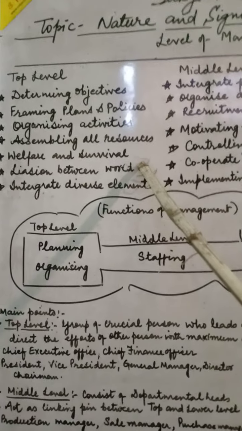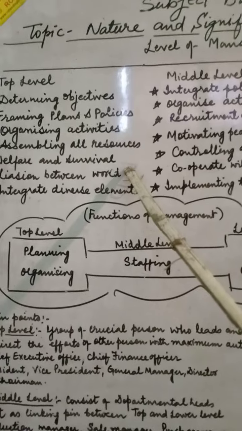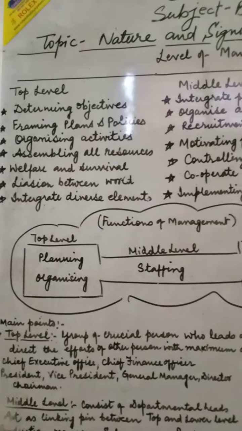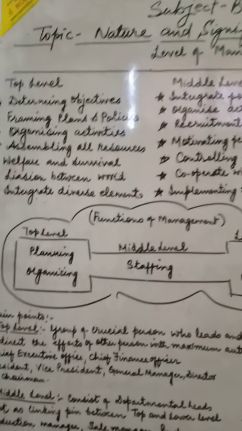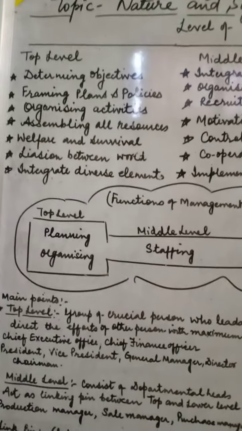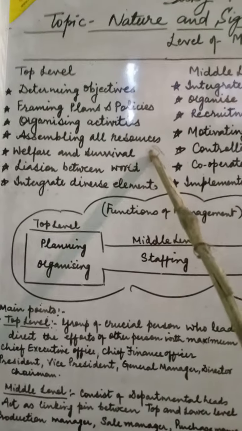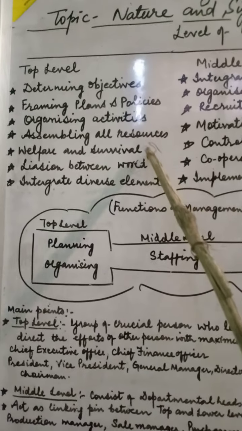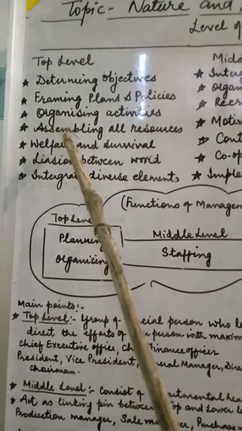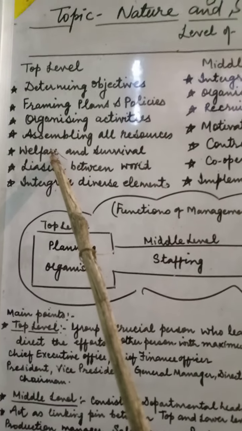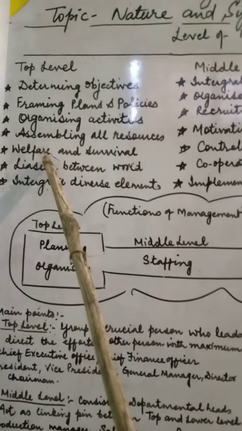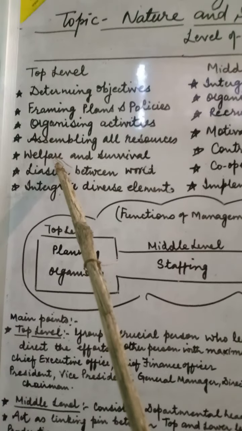Next is the welfare and survival of the organization. It is also a very important duty to bring the organization to the survival level. Once the survival level is achieved, they have to take care of the welfare of the organization as well as the employees of the firm.